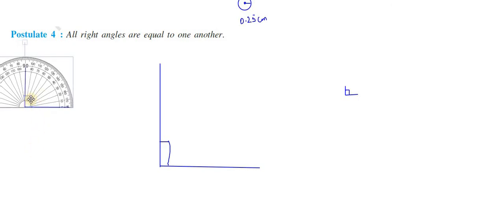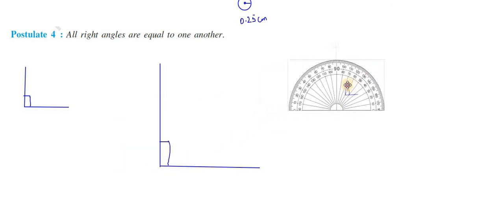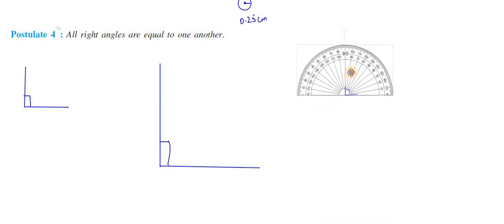Yes. And here, does it measure 90 degrees? Yes. And here, does it measure 90 degrees? Yes. So all these measure 90 degrees. Therefore Euclid's fourth postulate is also true, that is, all right angles are equal to one another. Okay, so next we'll go for the next postulate, the fifth postulate.